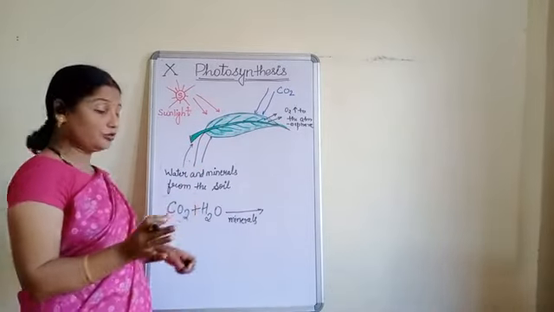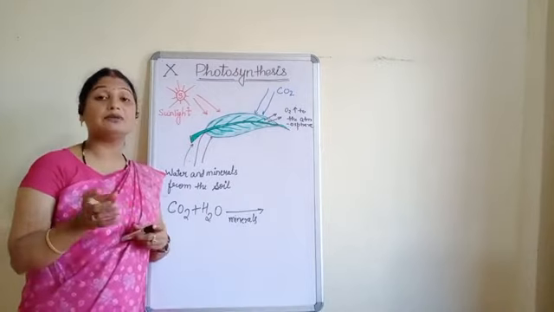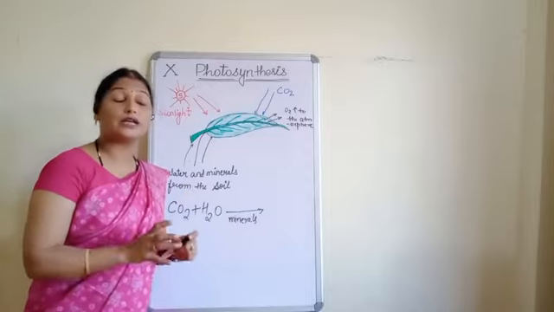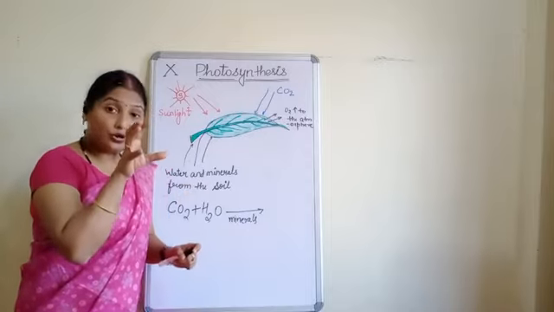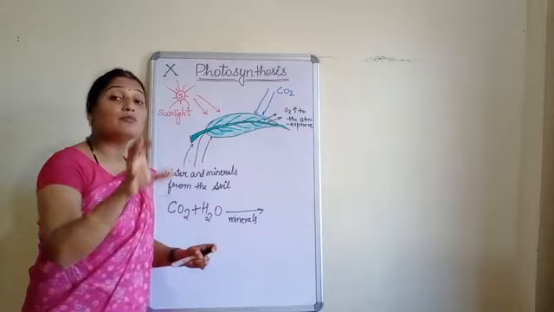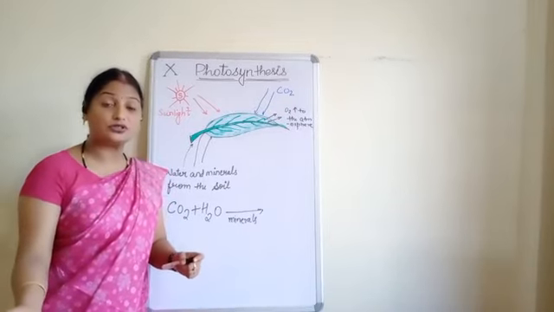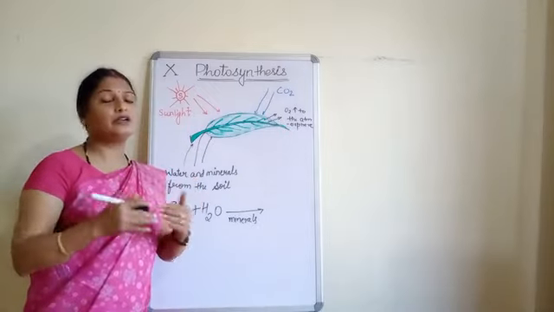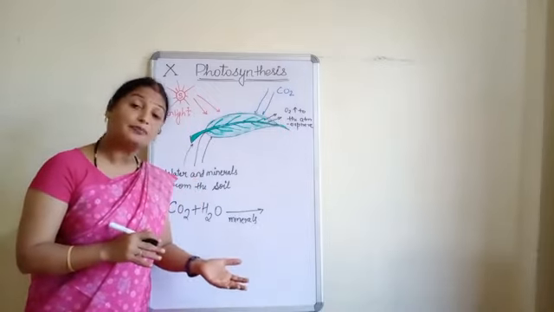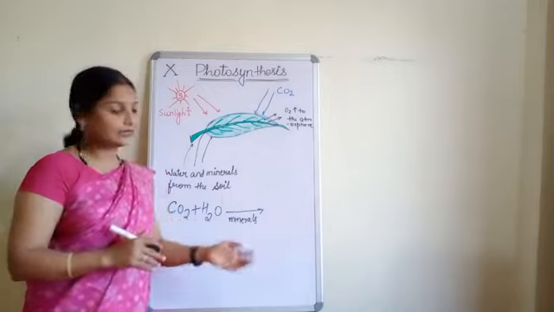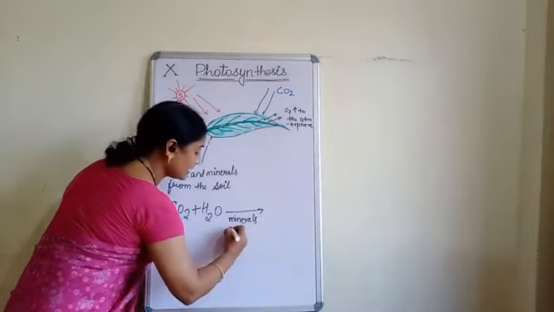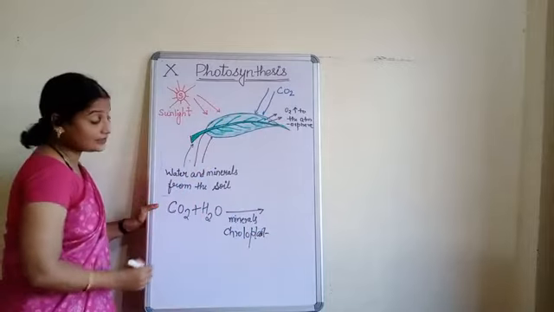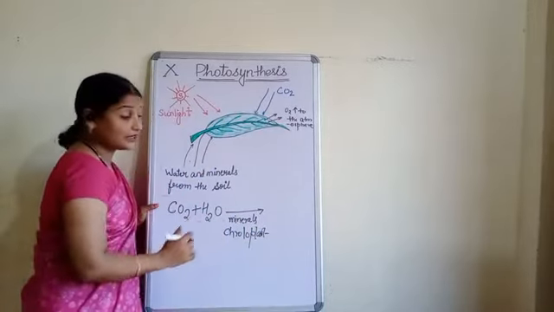Why am I using chloroplast? Because when we see the mechanism of photosynthesis, we will see that in some cases stroma is used, and in the next process of photosynthesis chlorophyll will be used. Okay, that will depend upon the light reaction as well as on the dark reaction, that we will see in the mechanism. So directly I am writing chloroplast, inside the chloroplast.